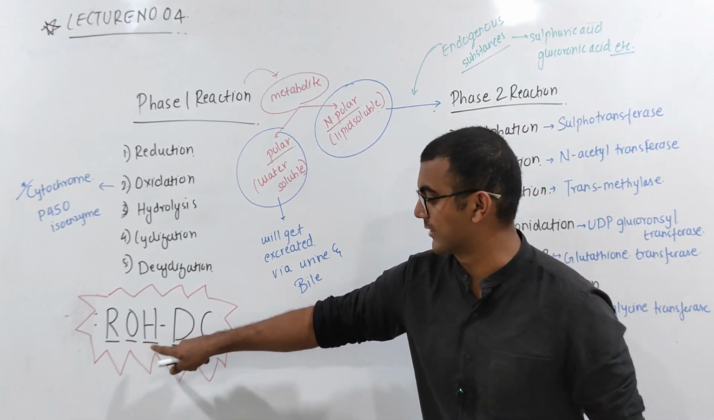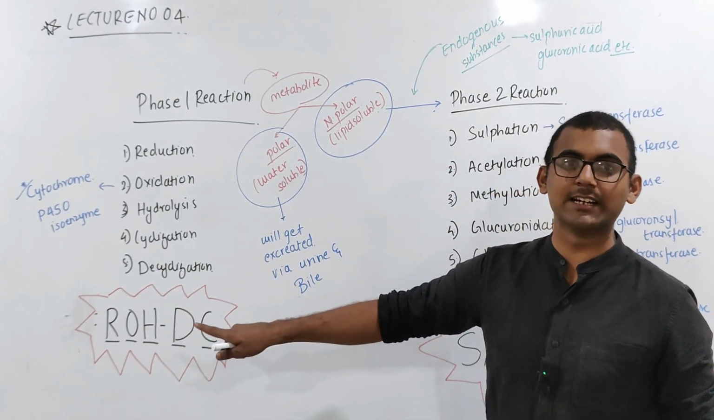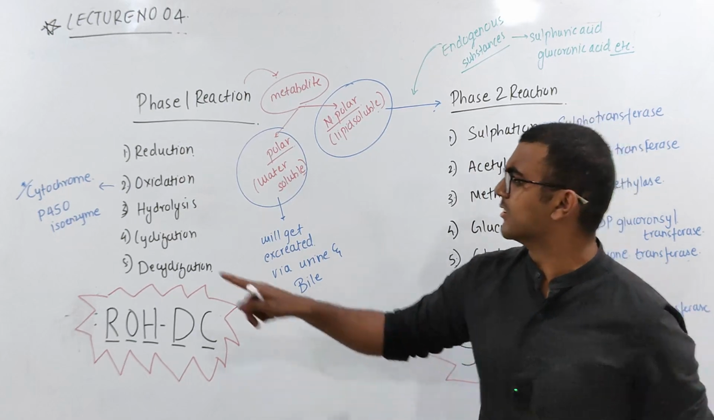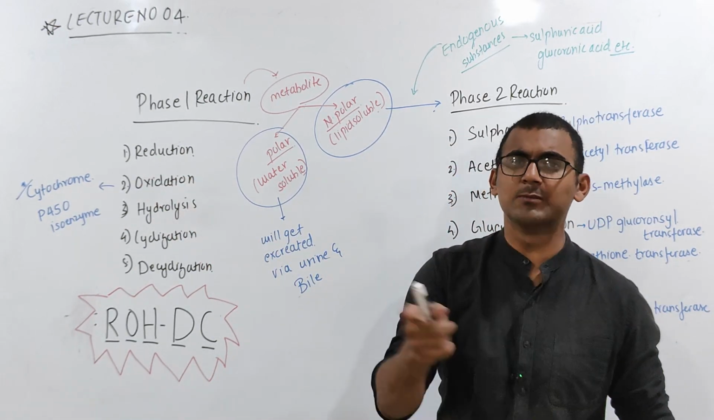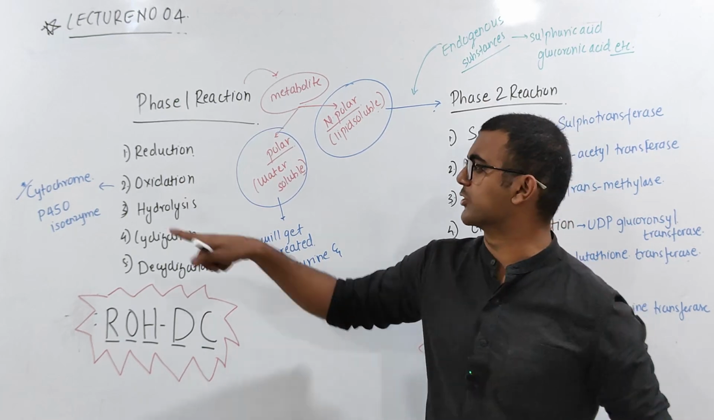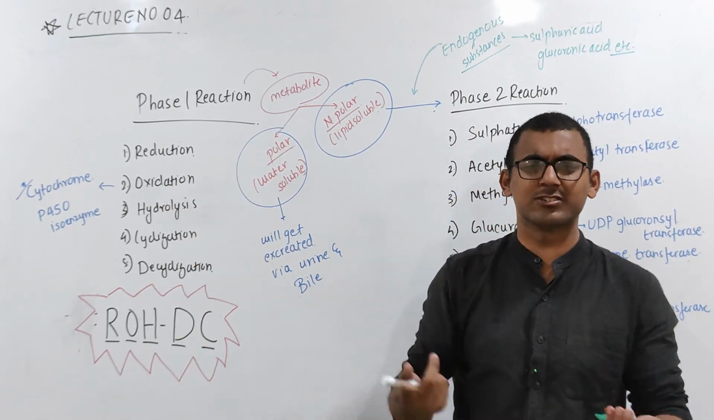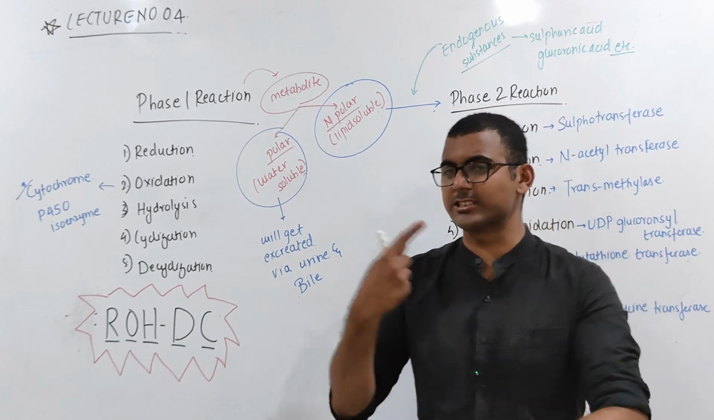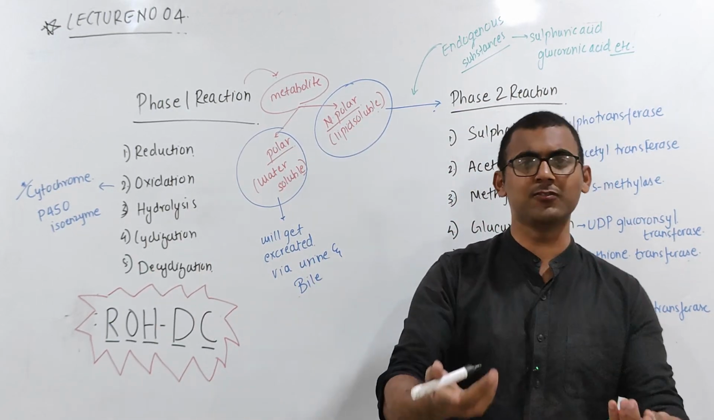Reduction, oxidation, hydrolysis, decyclization, and cyclization. Okay, simple meaning. Reduction means what? Removal of oxygen or addition of hydrogen. Exactly opposite is your oxidation. What is oxidation? The name of it is very simple. Oxidation means addition of oxygen or removal of hydrogen.